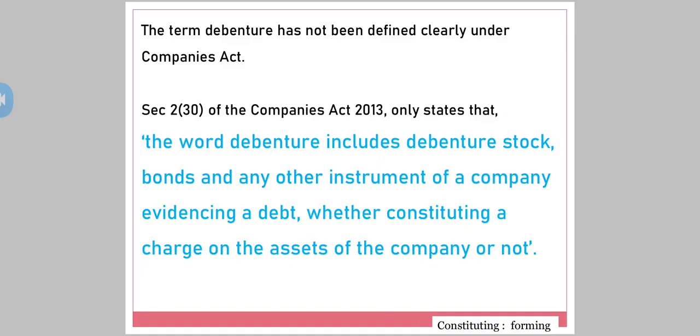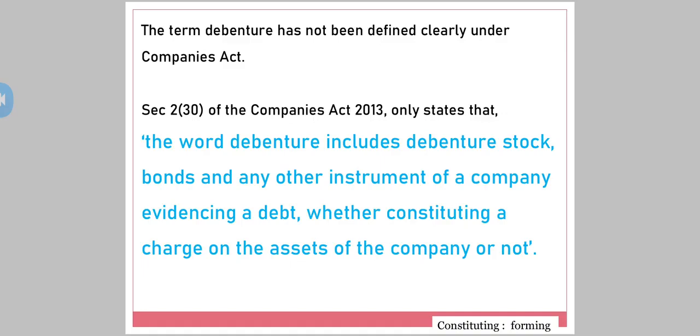The word debenture includes debenture stock, bonds, and any other instrument of a company evidencing a debt, that is, proving a debt, proving a liability, whether constituting a charge on the asset of the company or not.